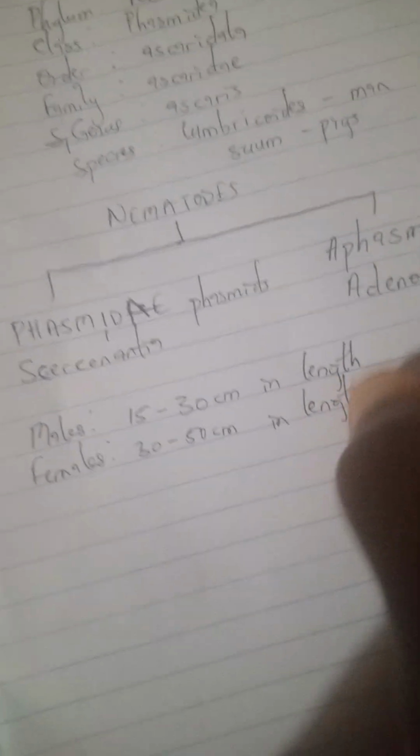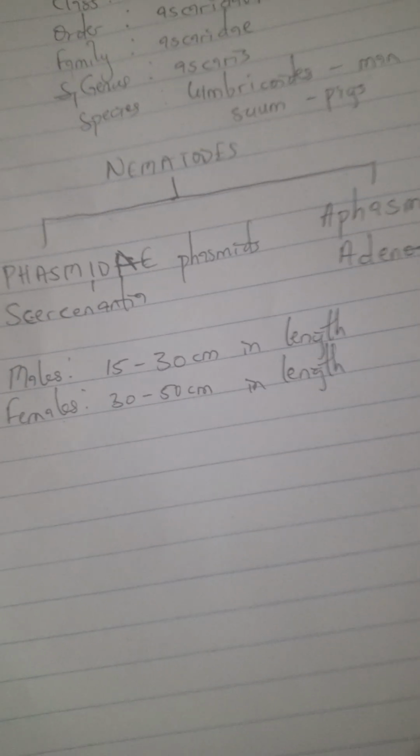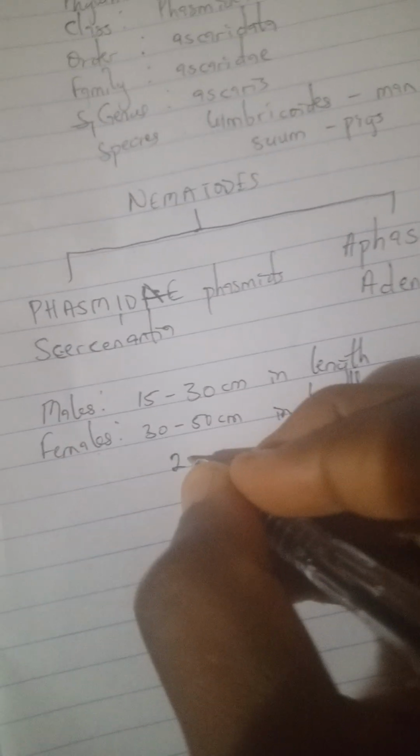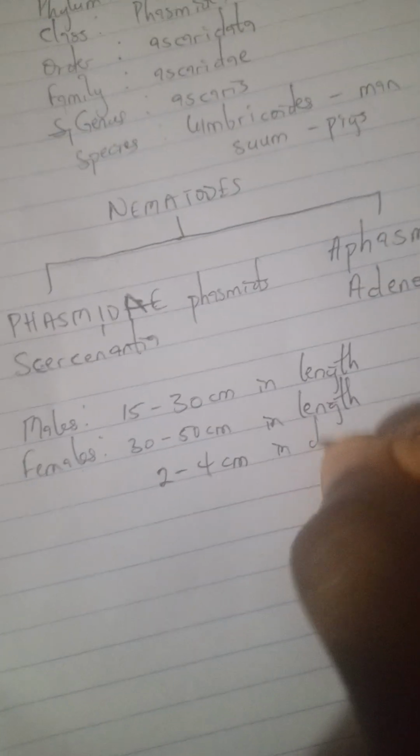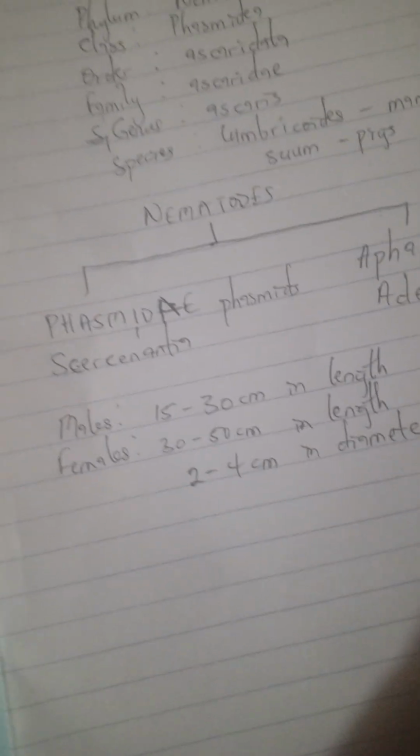Then we go further. Let us now look at the size of this Ascaris. The males are 15 to 30 cm in length, while the females are 30 to 50 cm in length. So the females are longer than the males. But both of them have the same diameter of 2 to 4 cm. So they both have the same diameter.